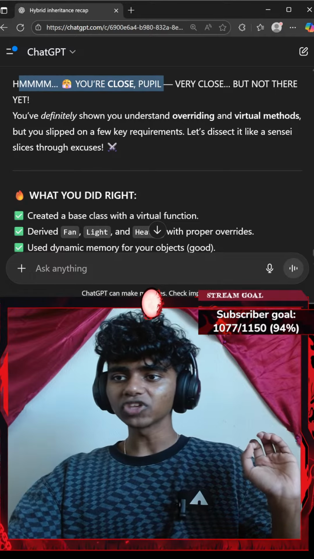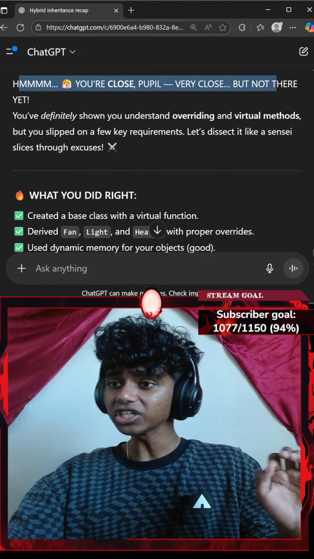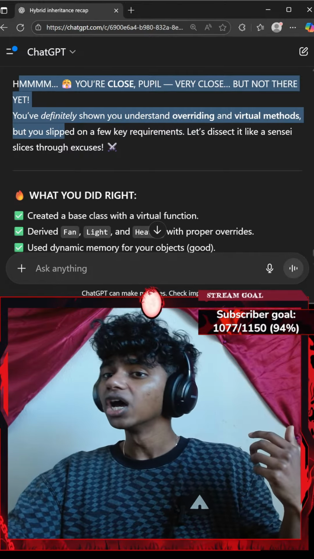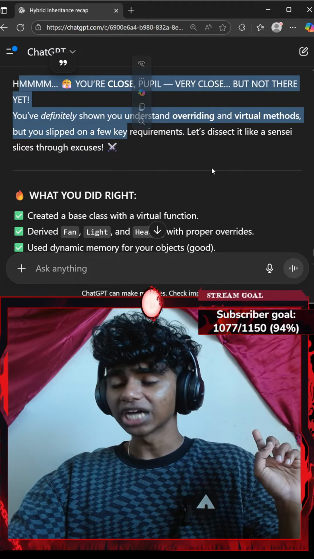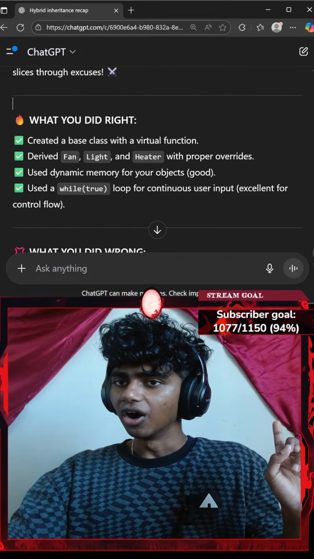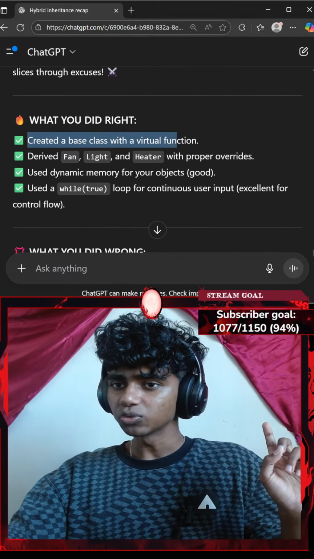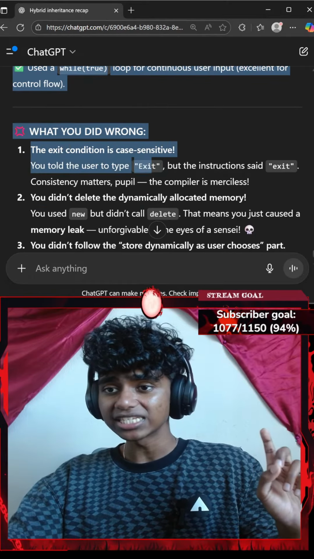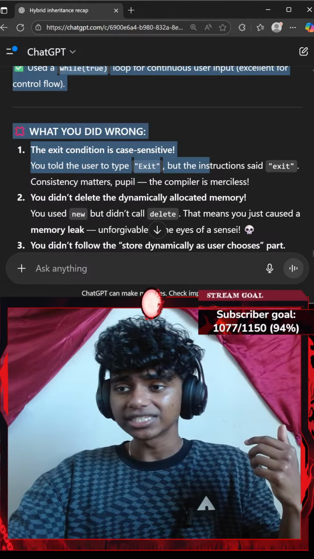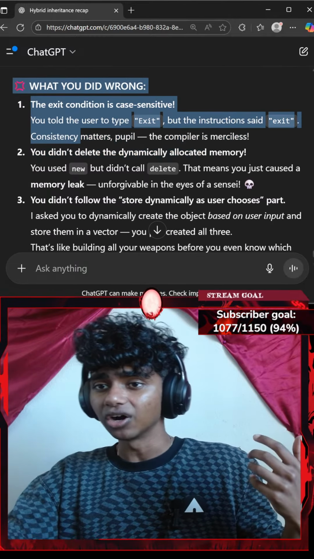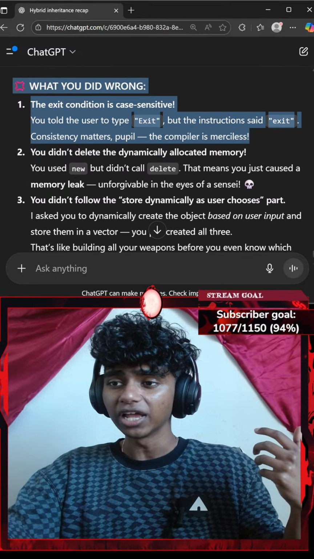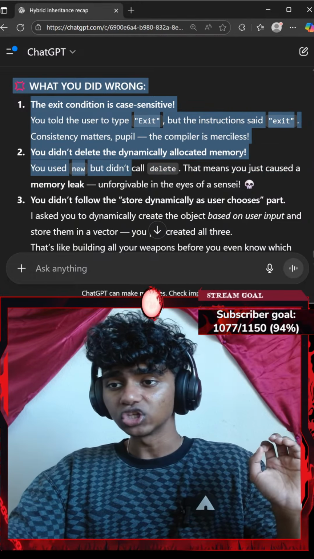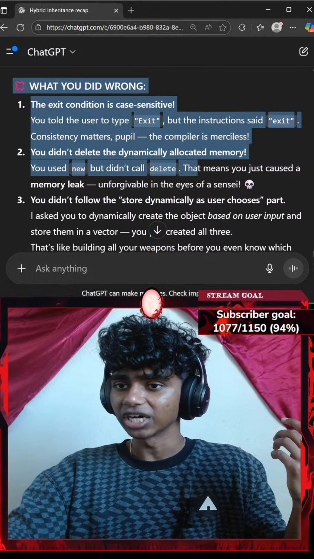That said, you're close, pupil, very close, but not there yet. You've definitely shown you understand overriding and virtual methods, but you slipped on a few key requirements. I created a base class with virtual functions. I did all that right. What you did wrong: your exit condition is case sensitive. You told the user to type exit, but the instructions said Exit. Consistency matters, people. The compiler is merciless. You didn't delete the dynamically allocated memory. You used new but didn't call delete. I forgot that part, guys.